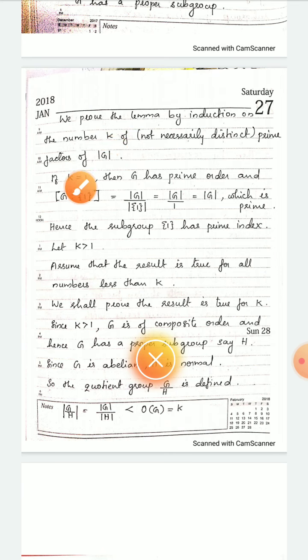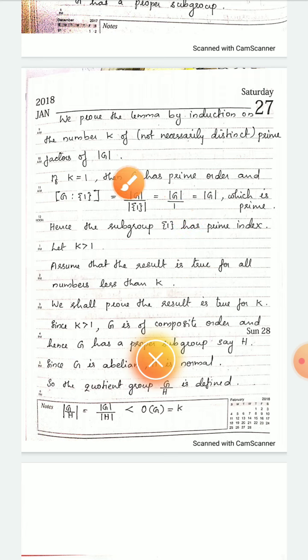If k is equal to 1, that means the order of G contains a single prime factor. That means G has prime order. If G has prime order, then we consider the index of G over the set {1}, the identity, which is defined as order of G by order of {1}. Since {1} contains a single element, its order is 1, so the index is the order of G.